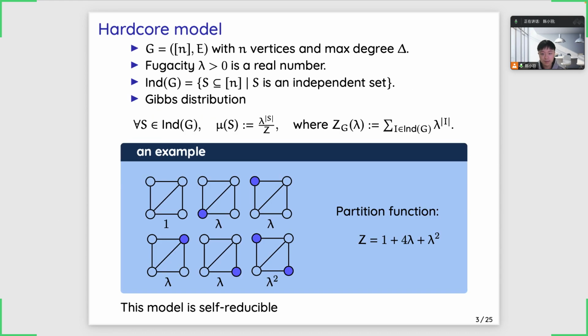An important example is the hardcore model. The hardcore model is defined by a graph G and the fugacity lambda. The graph has n vertices and the maximum degree is delta. The hardcore model defines a Gibbs distribution mu, which is supported on all the independent sets of G. Each independent set appears with probability proportional to lambda to the size of the independent set. For example, in the last figure, there is an independent set of size 2, and this independent set should appear with probability proportional to lambda square.